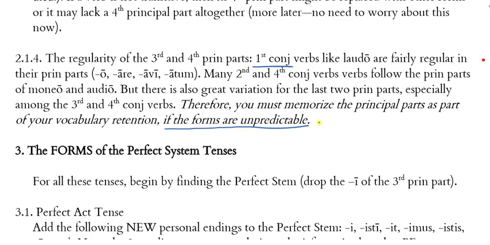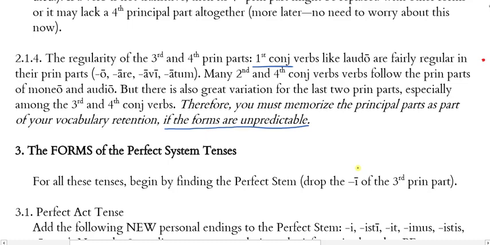Now, the good news here is that as you've learned the basics of what makes a first conjugation verb, you'll always know the lexical form, which is the first principal part, and then if you know the second principal part, the infinitive, that's how you figure out what the conjugation pattern is. So you should always know those first two. It's really the third and fourth that are the places where you're looking for irregularities. And if they're not predictable, then memorize those along with the form. If they are predictable, then just apply the pattern.